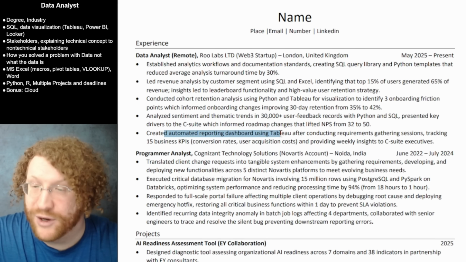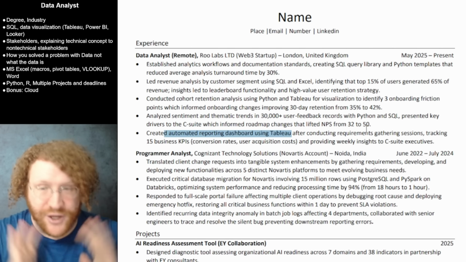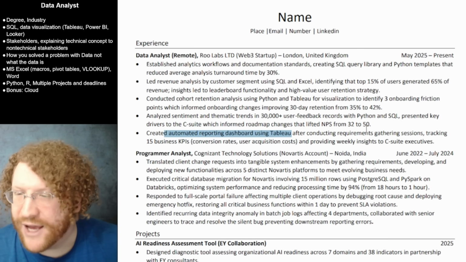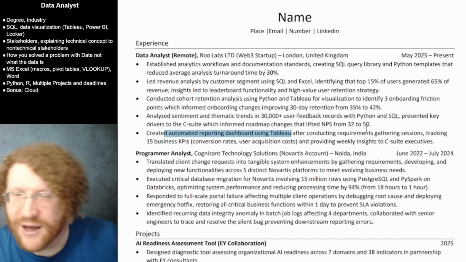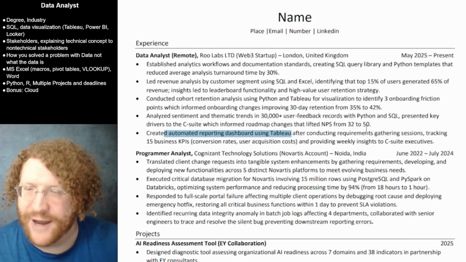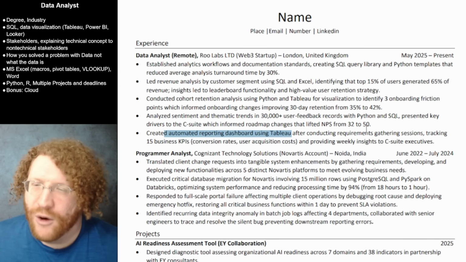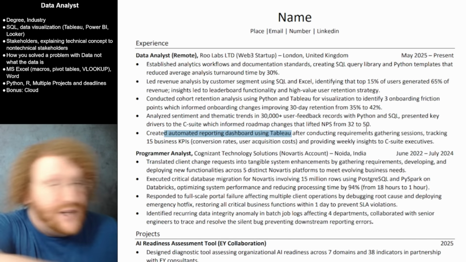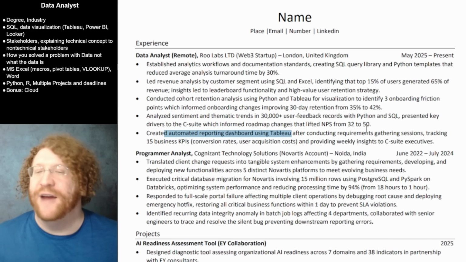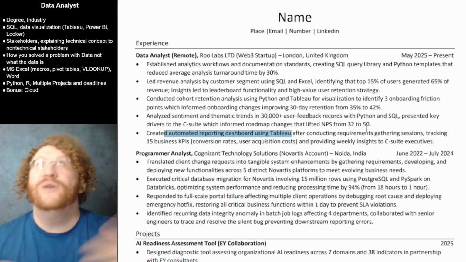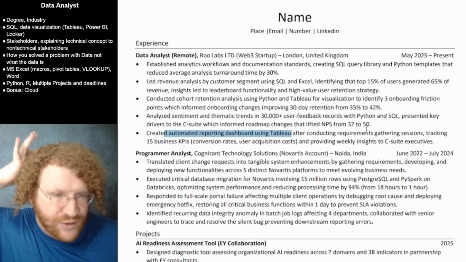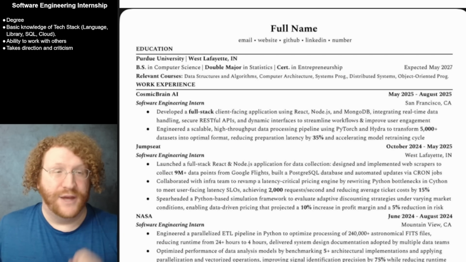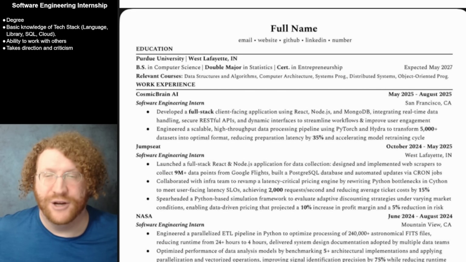Created automated reporting dashboards using Tableau. Good. That's actually a good part. After conducting requirements gathering sessions, okay. Tracking 15 businesses, I don't need the 15. Providing weekly insights to C-suite. Again, I need a little more than that. What was the point of creating those dashboards? You told me how you made the dashboards, but I don't care about that. I care about what you used the dashboards for. Who used them? What was the point of using them? And you don't say that. And that is a problem with this entire resume. Let's go to the next one. This is a resume of a software engineer intern.